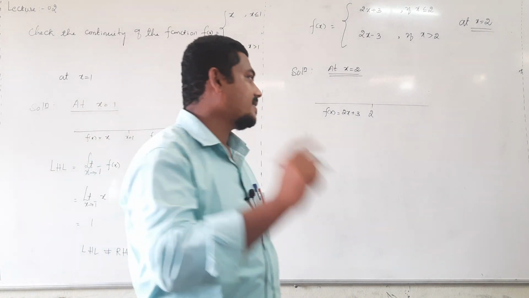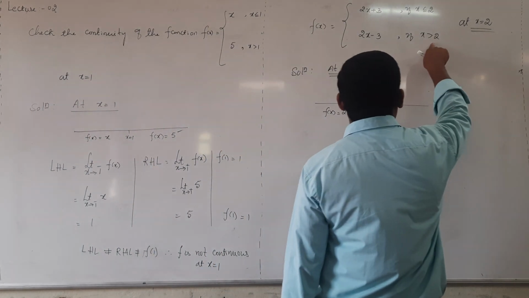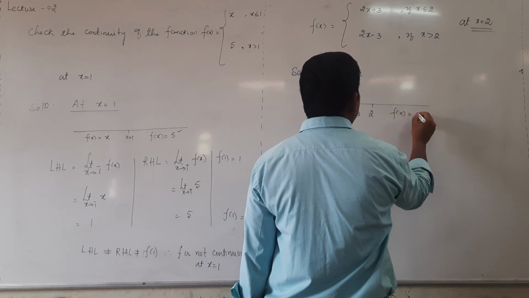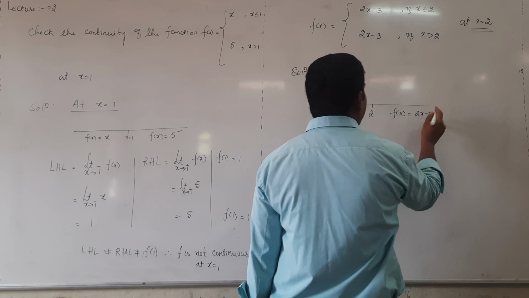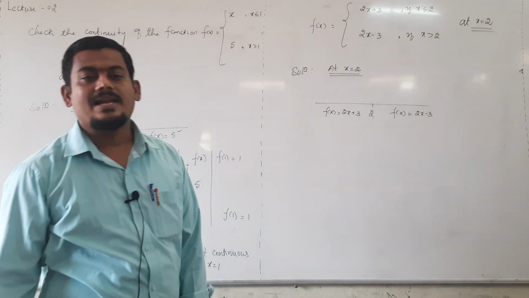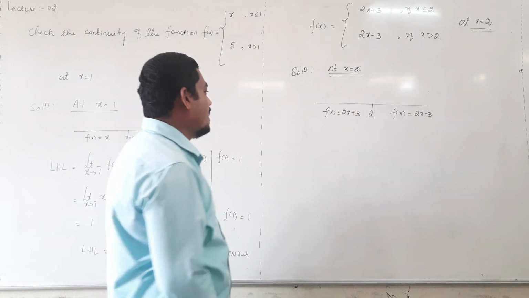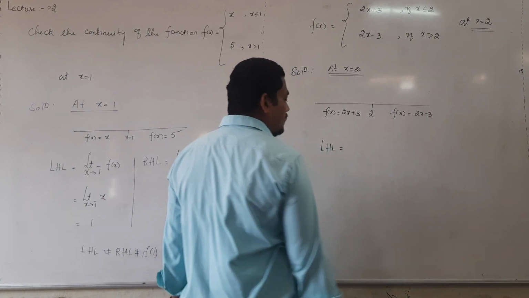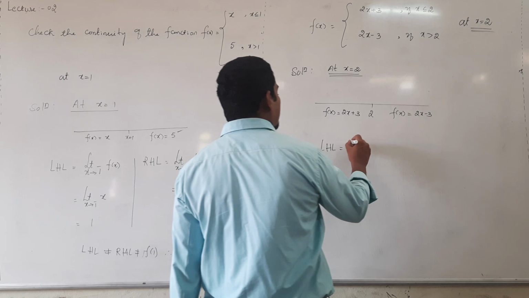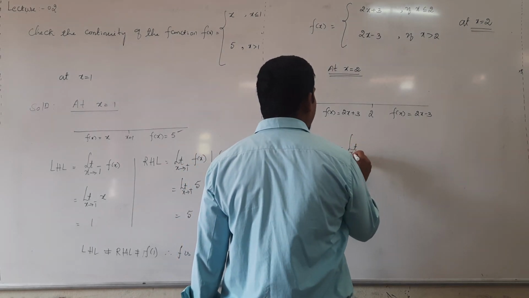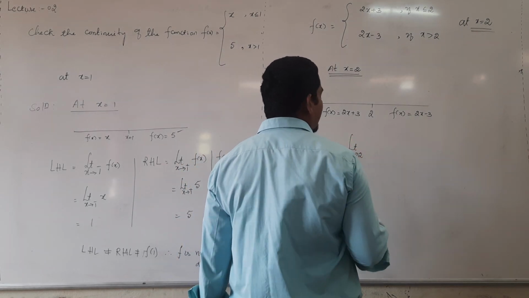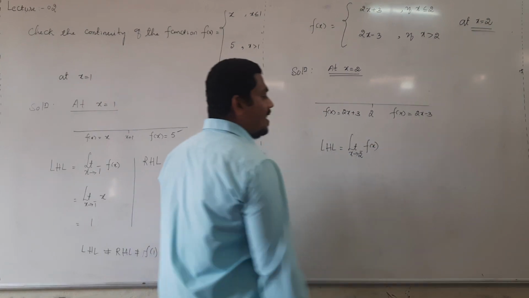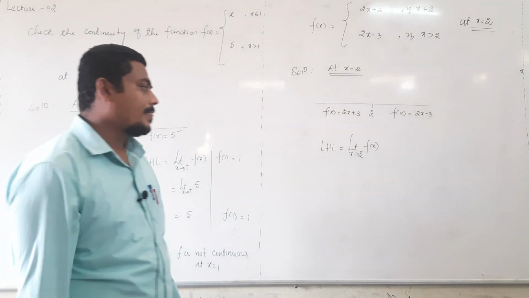Greater than means right side. Right side of 2 means greater than 2, f of x equal to 2x minus 3. Right side of 2, 2x minus 3. Left side of 2, 2x plus 3. Now evaluate left hand limit. Can you tell me the left hand limit notation at 2? Yes, you are right. Limit x tending to 2 minus f of x is the left hand limit notation at 2.